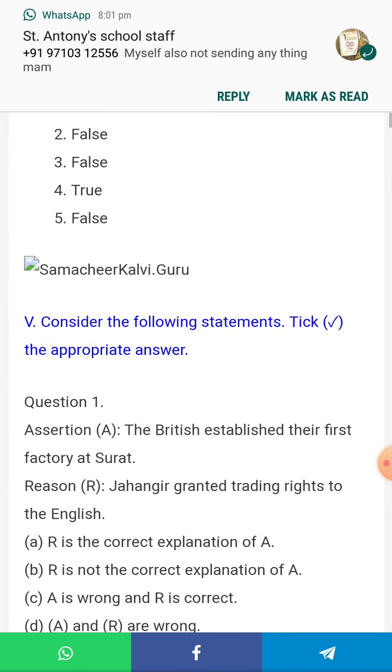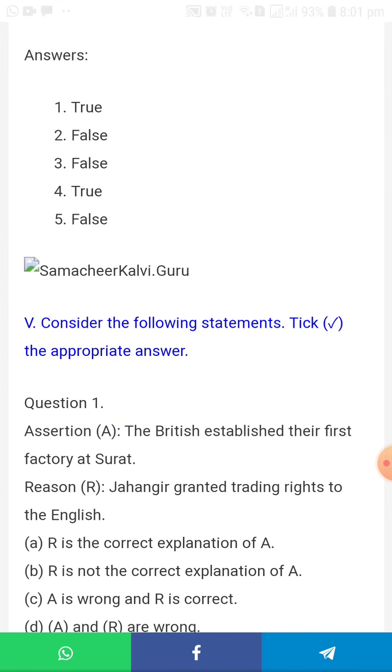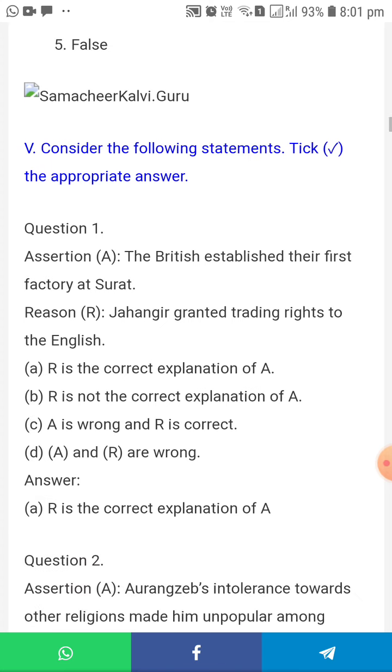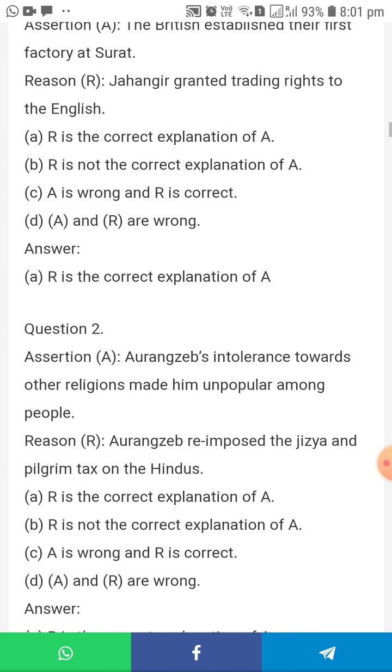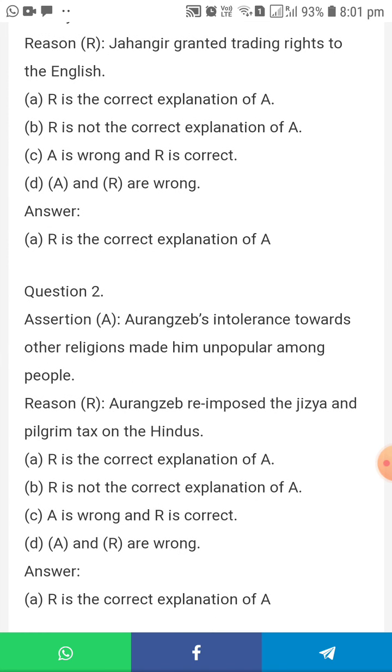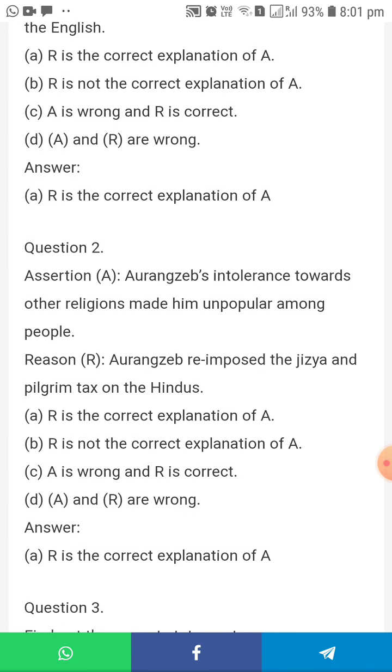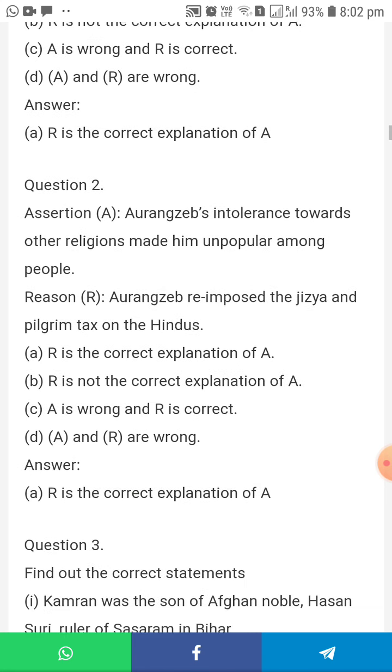Next, Roman letter fifth. Consider the following statements, assertion and reason. First one, the British established their first factory at Surat. The reason: Jahangir granted trading rights to the English. Both statements are correct, and R is the correct explanation of A. And next one, Aurangzeb's intolerance towards other religions made him unpopular among the people. And reason, Aurangzeb reimposed the jizya and pilgrim tax on the Hindus. These two are correct, so R is the correct explanation of A.